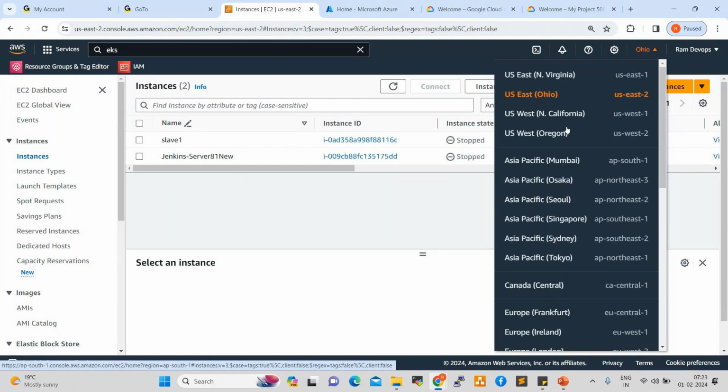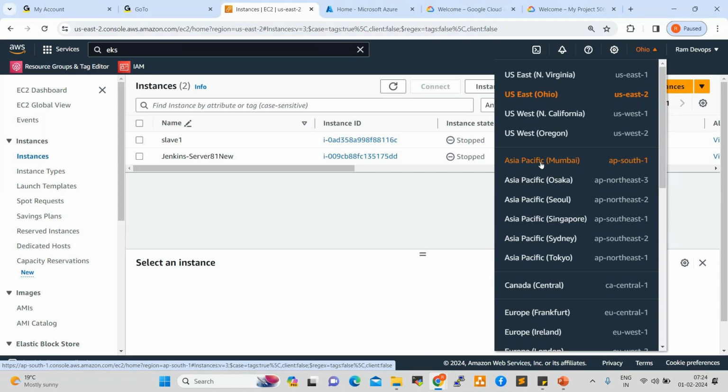Under this data center, for example the Mumbai region, again we have availability zones. What is the use of an availability zone? It is also a data center. From one availability zone to another availability zone, data will be replicated every moment. In case one zone is down, the other zone will take care of the resources.